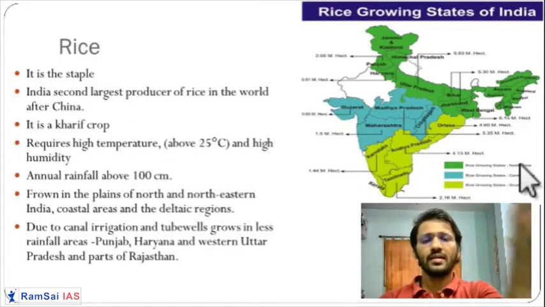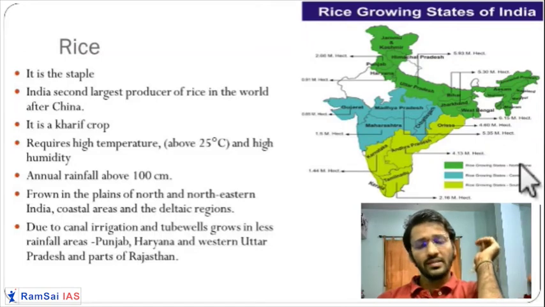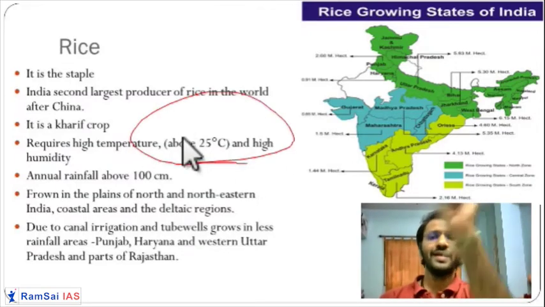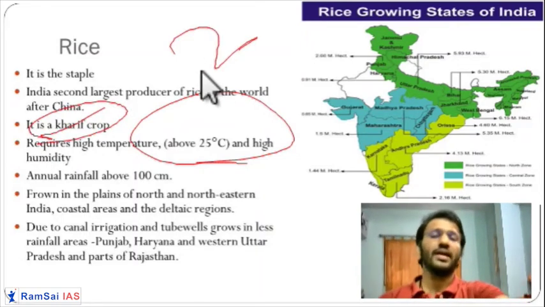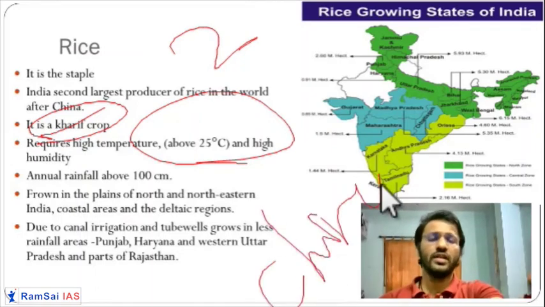Rice requires very high temperature and very high rainfall, more than or almost around 250 centimeters, and a temperature of about 25 degrees. It is a Kharif type of crop. India is the second largest producer of rice. China is first.